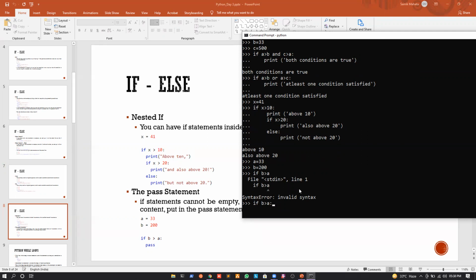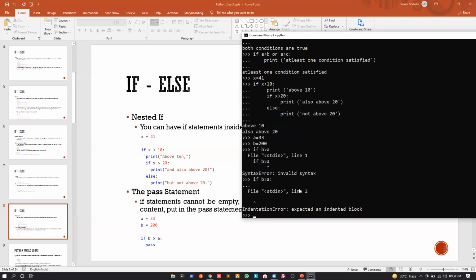But it may happen that we do not want to write a statement, we just want to check whether the condition is satisfied. If we do not write any statement and I just press enter, you can see that we will have an error.